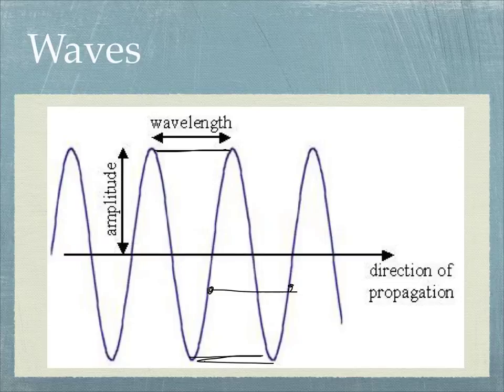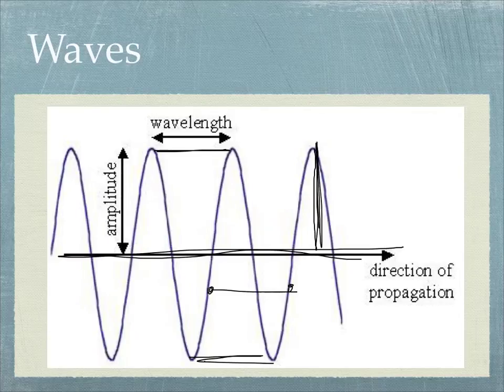When they talk about amplitude, they're talking about how high the wave is above this median, this line that goes through the middle, this area where the wave would be if it weren't moving. Think about a water wave, that'd be where the sea level was if there weren't any waves. And so the amplitude is how high the wave is above that.